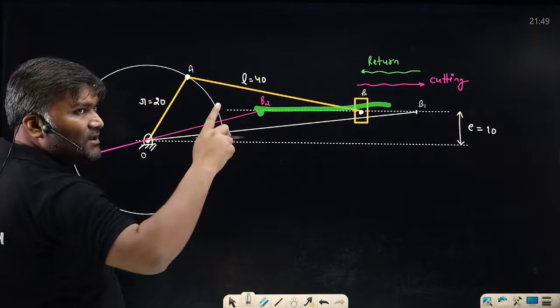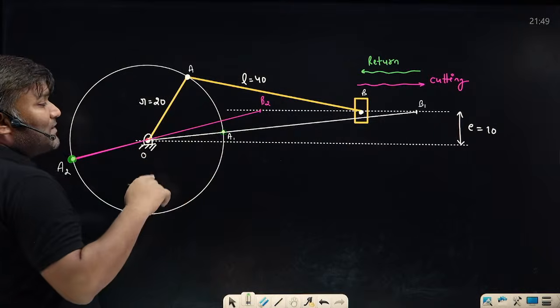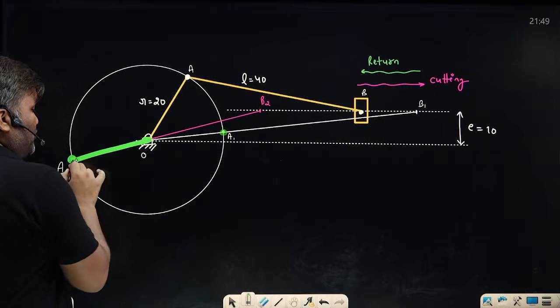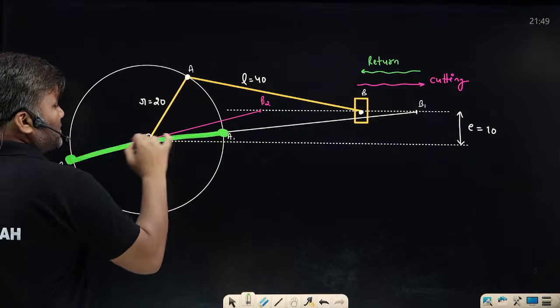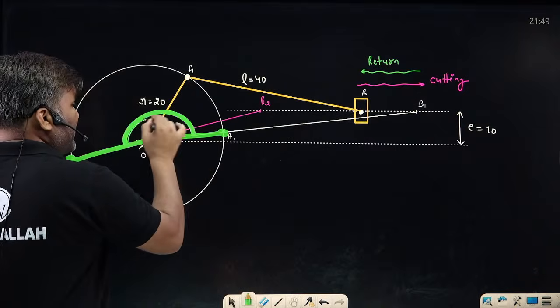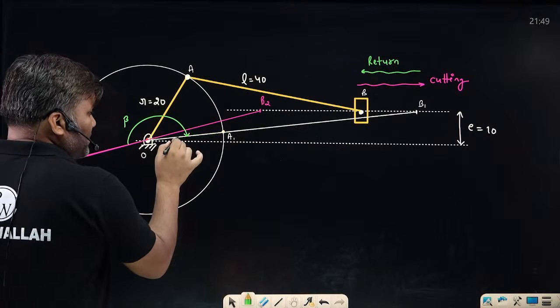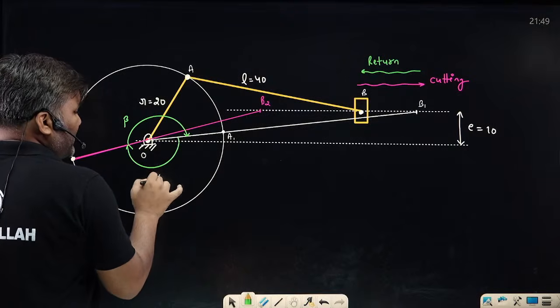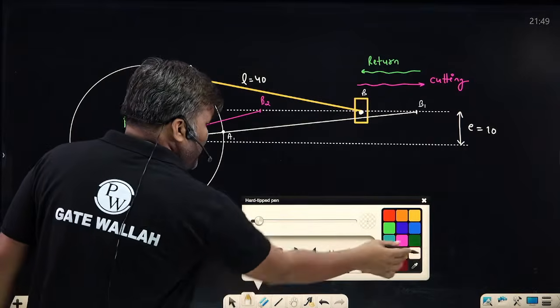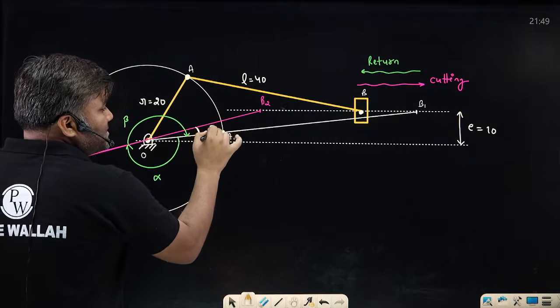From B2 to B1 I am having the cutting stroke, so from the A2 position to the A1 position I want to travel the bigger angle. Meaning, from the A2 position to the A1 position I want to travel this angle. So this angle I will make my beta angle. This is my beta angle, and the remaining smaller angle will be your alpha angle. How do I get the beta and alpha? Sir, this small gap is the delta angle.